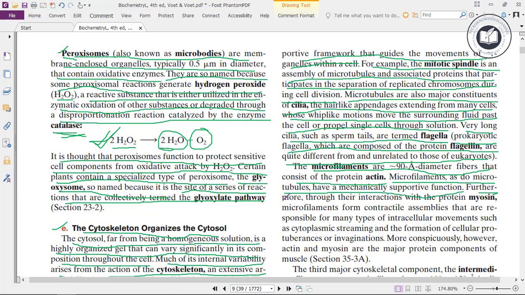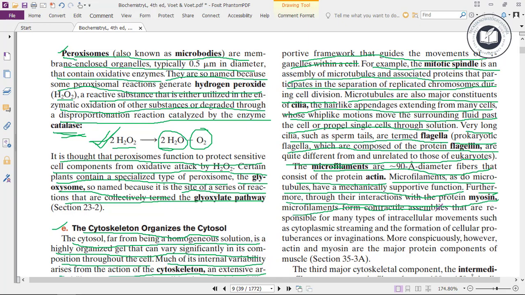Furthermore, they interact with the protein myosin.